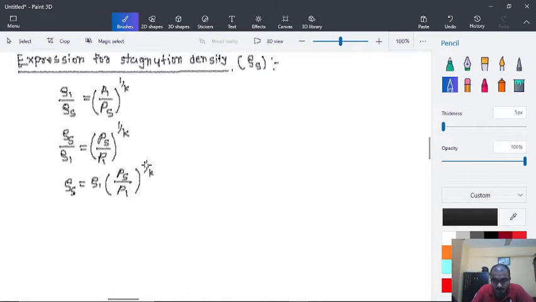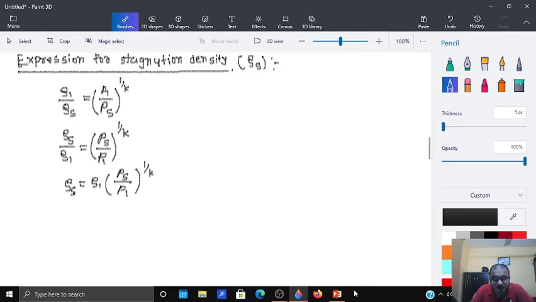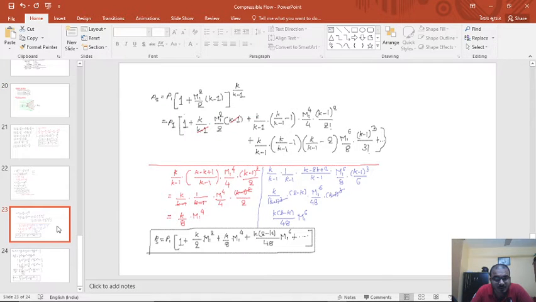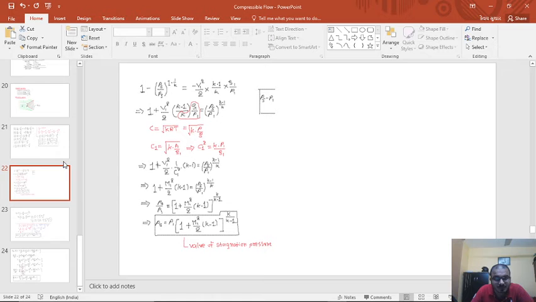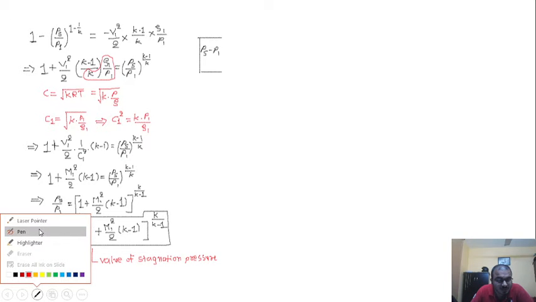Now we need to go back to the earlier formula that we are going to use again in our derivation for stagnation density. Ps upon P1 is equal to (1 plus (k minus 1) M1 square by 2) raised to k upon k minus 1. So we are going to utilize this.